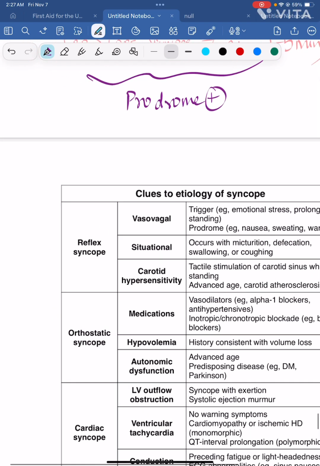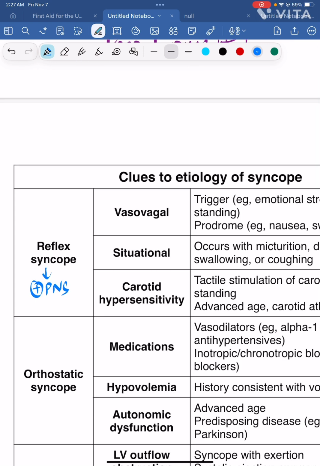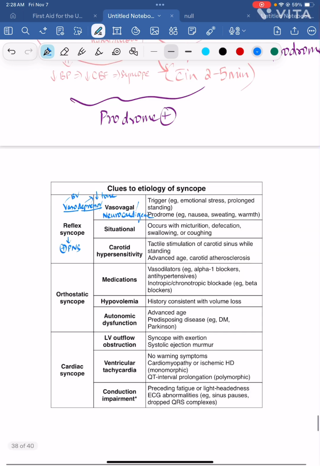So we just talked about it. The reflex syncope can also be called neural mediated syncope. Right? It activates the parasympathetic nervous system. Vasovagal also has two different names. One is vasodepressor. Vaso means blood vessel, right? Depressor is basically decreasing the tone, and it is also called neurocardiogenic. Let's look at the clues.